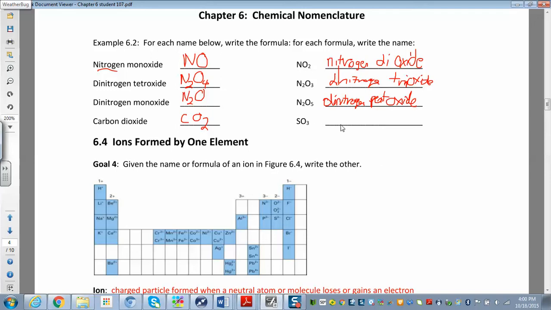Here I have SO3, so this is sulfur. And then I have 3 oxygens, so this is going to be oxide. And I have 3 of them, so it's trioxide. So sulfur trioxide. Okay, so there's a bunch of these for homework, and there's a whole lab where we're going to name a bunch of these. These are called binary molecular compounds, because they're just nonmetals. These are all things that are upstairs. Ionic compounds are a little bit different.